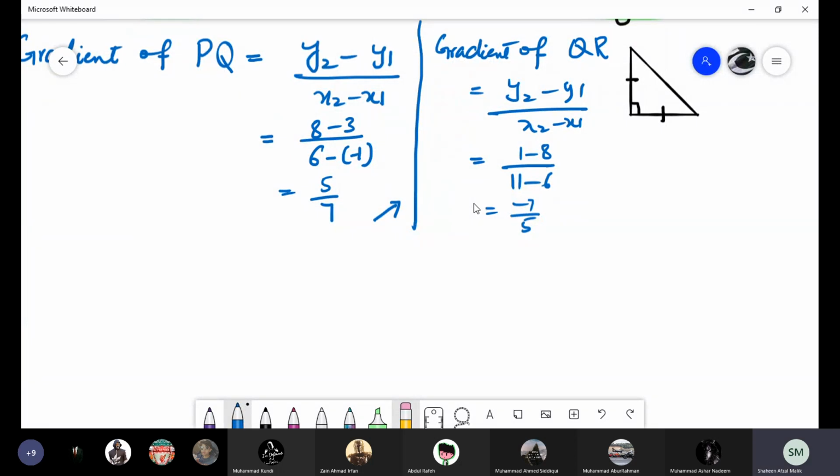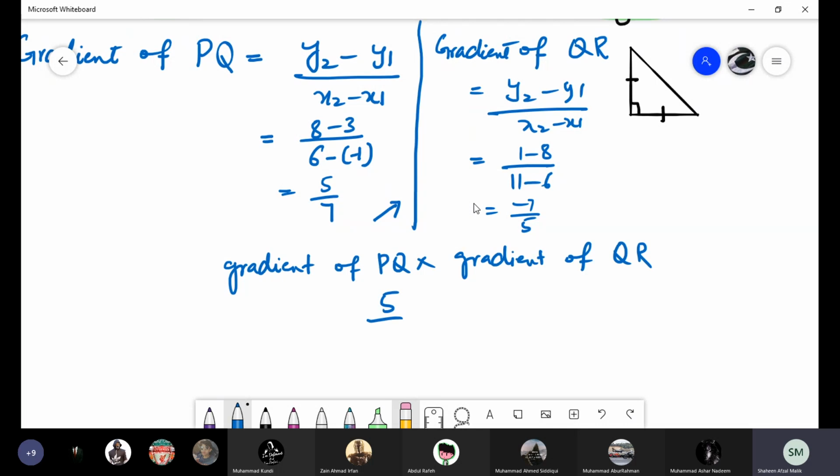If you multiply the gradient of PQ by the gradient of QR, 5 by 7 and -7 by 5, is the answer -1? Yes, ma'am. Because we are getting the answer -1, it means that PQ is perpendicular to QR